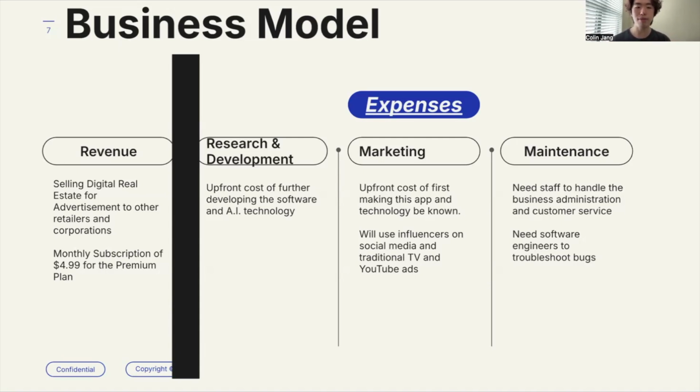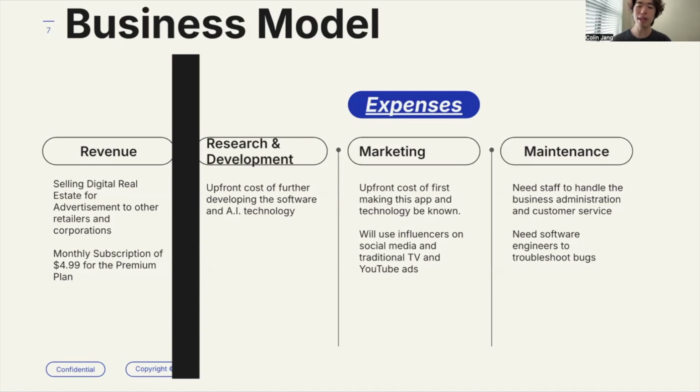We're also going to have to input more data into the AI software, so it has a bit more knowledge in terms of what to cancel out and what not to cancel out. We're going to need some expense for marketing, which means we need to make this technology known. This is such a great software, we need to make it known. So we're going to use influencers on social media and traditional TV and YouTube ads to really market this product.